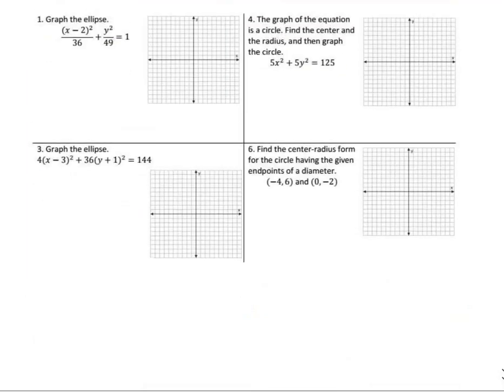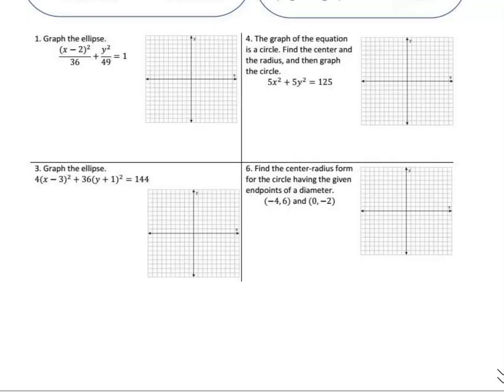So let's move to number 1. The center of the ellipse is going to be at 2, 0, from x minus h, y minus k. So 2, 0 is the center. Under the x, we're going to move the square root of that, left and right 6: 1, 2, 3, 4, 5, 6 each way. Under the y, we're going up and down the square root of that, 7: 1, 2, 3, 4, 5, 6, 7, and then down 1, 2, 3, 4, 5, 6, 7. Unlike on a hyperbola where you drew a box, you just make the oval. Whoops, my finger touched the inside, sorry. There's our ellipse.